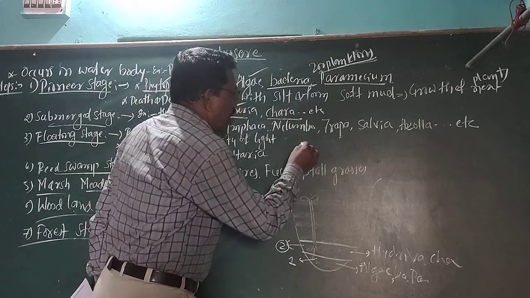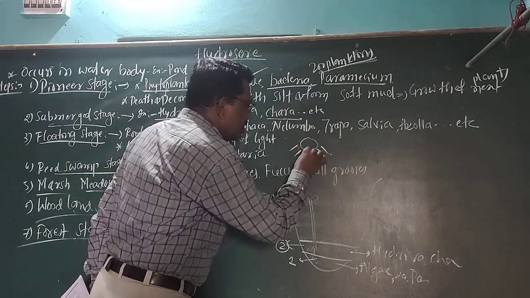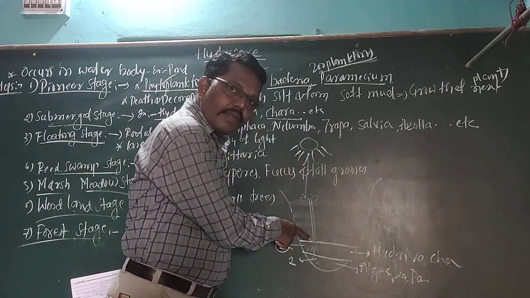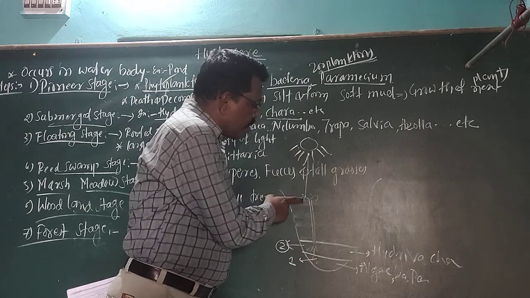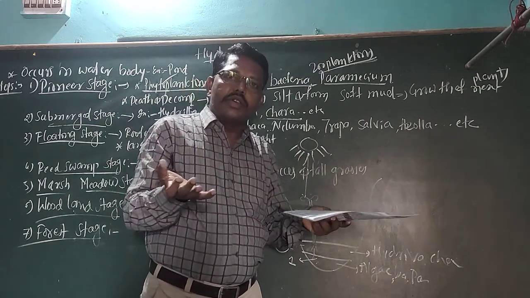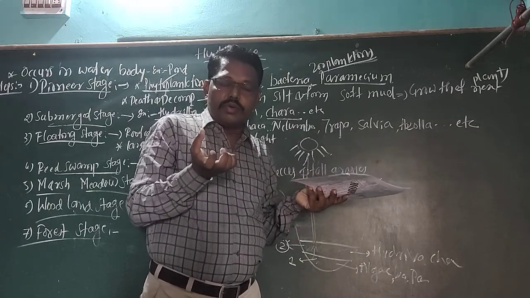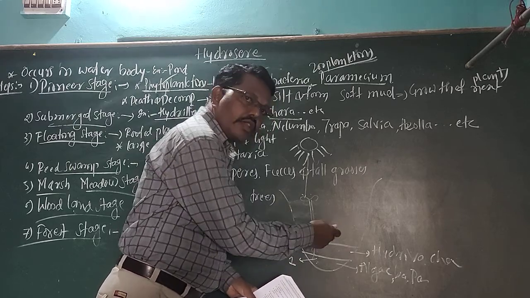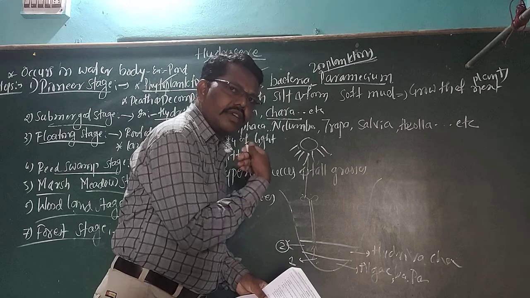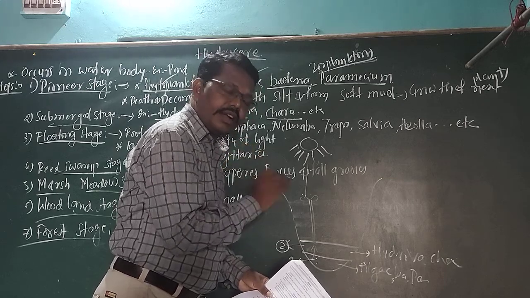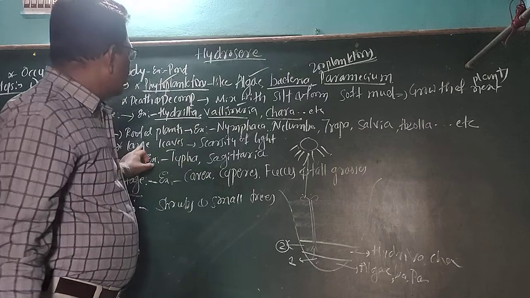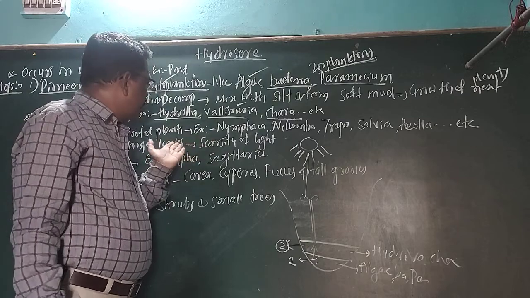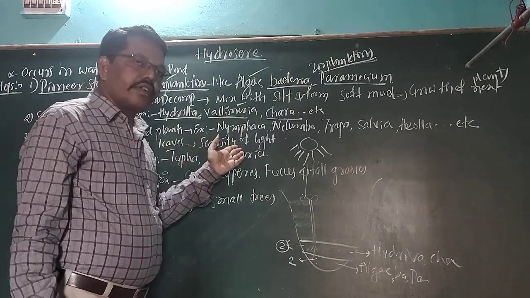Then, does sunlight enter within the water body? No. There is a scarcity of sunlight, because all the leaves of Nymphaea, Nelumbo can hold the sunlight. Hence, the sunlight does not enter within the water body. Hence, almost all the Hydrilla, Vallisneria, Chara undergo death and decomposition. Then afterwards, the large leaves of Nymphaea, Nelumbo, scarcity of sunlight will happen.